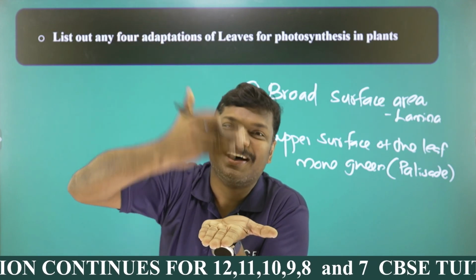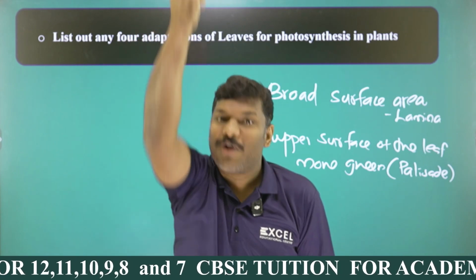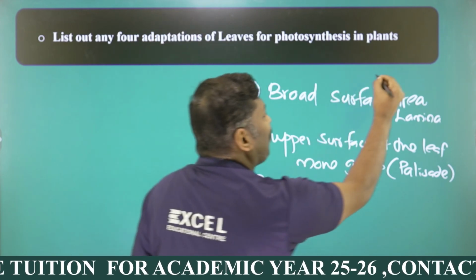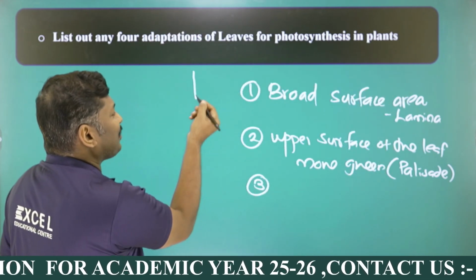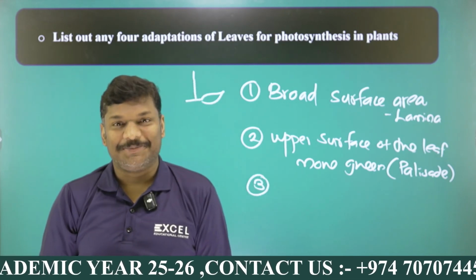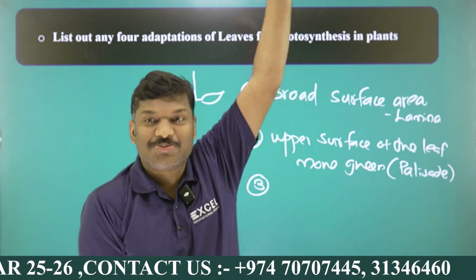The leaves are arranged perpendicular to the sunlight, my dear students. Because sunlight is falling. Sunlight is falling means what? If the sunlight is falling vertically, and the leaves are also vertical, what will happen? They are not getting the sunlight, right? So when the sunlight is falling in this direction, you can see leaves should be perpendicular, at right angle, 90 degrees, to it.